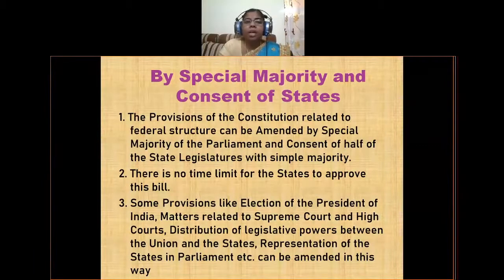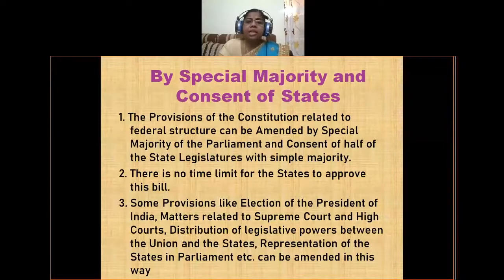That means parliament has to approve with the special majority, that means 2/3 majority, and half of the state legislatures have to approve with the simple majority. There is no time limit for the states to approve this bill. For the bills which can be amended through this third method of constitutional amendment, there is no time limit for the states to approve. They can take their own time for the approval of the bill.